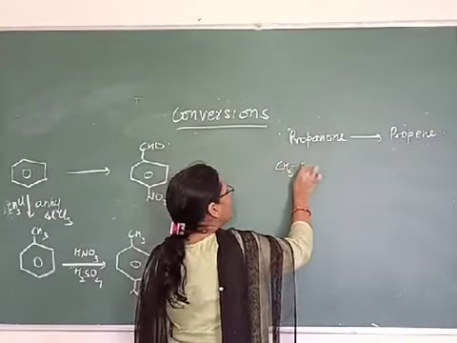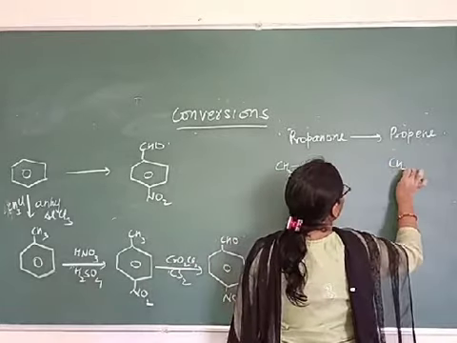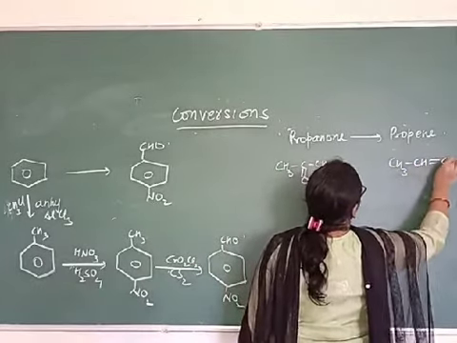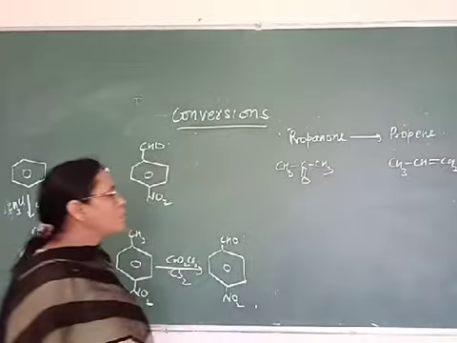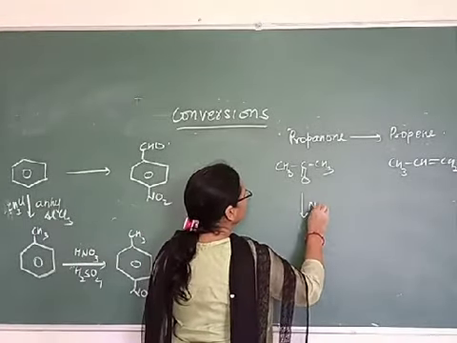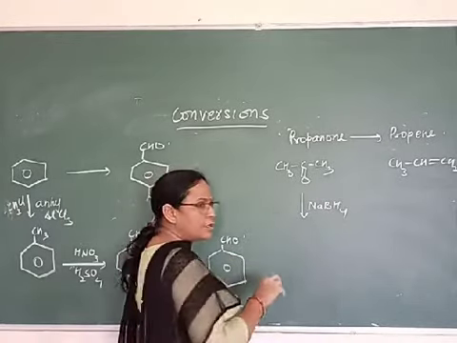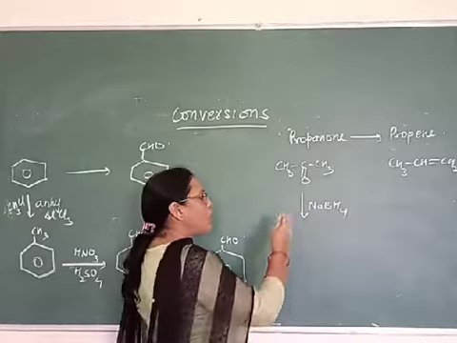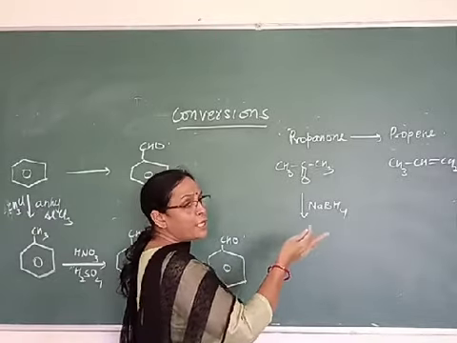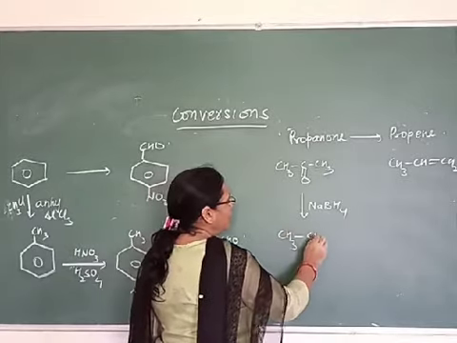So propanone is this one and propene is a double bond containing compound. So what you can do? First reduce it. Sodium borohydride we can use, or any other reducing agent also you can use. Hydrogenation in the presence of nickel, platinum or palladium can also be done. So you will get here